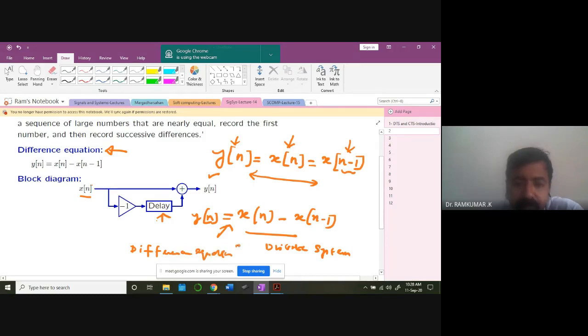It's a very important idea. Try to concentrate here: the difference equation. So how am I representing it mathematically? With a delay operator. Why is there a delay? There is one delay I have introduced here. This is a delayed signal. You agree? If this is my x of n, what is x of n minus 1? I'm going to delay it by 1 instant. That's what we learned, time shifting. So this is a delay operator. Naturally, I'm delaying x of n by 1 time instant, and the signal is also negative. Why? I'm doing x of n minus x of n minus 1. Therefore, the amplitude is also multiplied by minus 1.